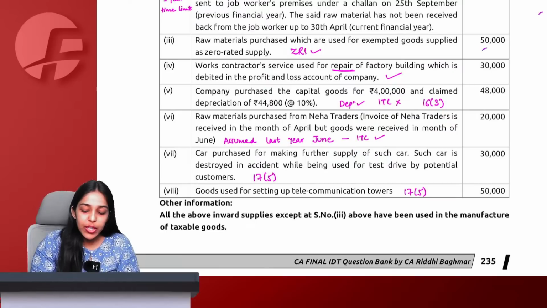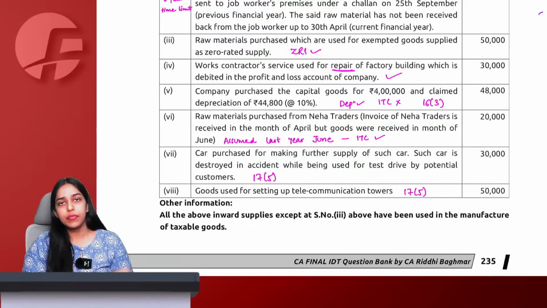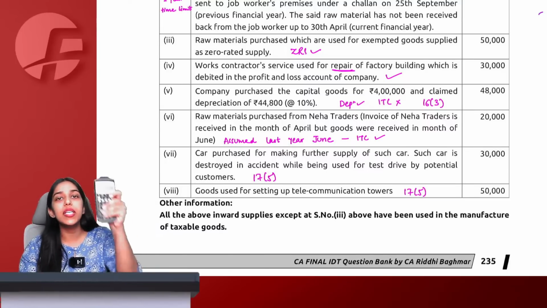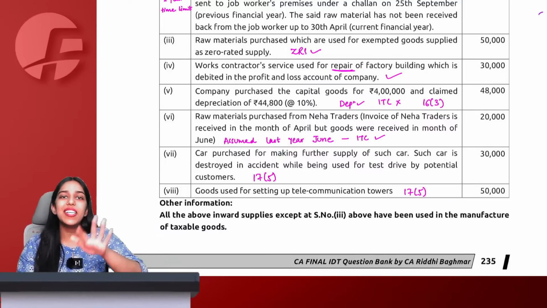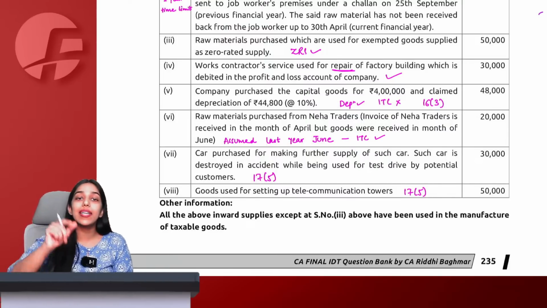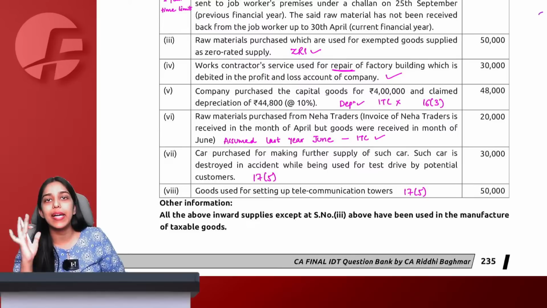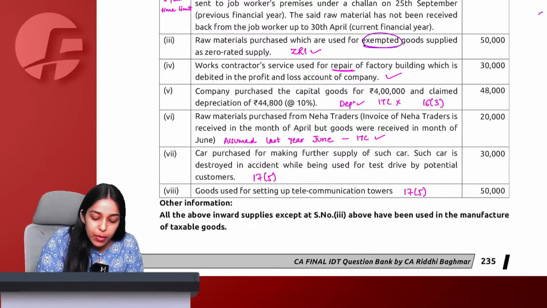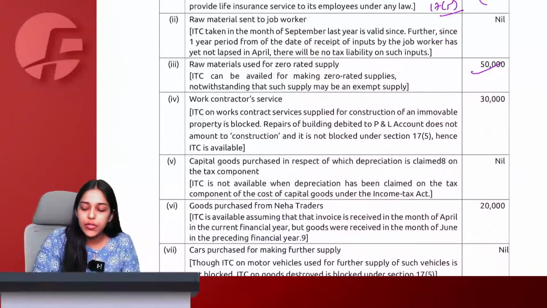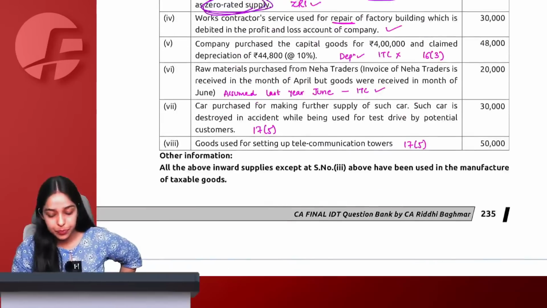Now tell me, we discussed this in some previous question also, that if exempted goods are exported, they become zero rated, then ITC is allowed to you. Let us say example of milk. Milk is normally exempt in India, therefore any inputs that you take with respect to milk, ITC will not be allowed. If you start exporting that same milk, then any purchase that you make relating to input, relating to that milk, ITC will be allowed to you. So this exempt, because now it becomes zero rated. Therefore, ITC will be allowed to us for this 50,000. Job worker, no need to do any adjustment for now because time limit of 1 year has not yet expired.